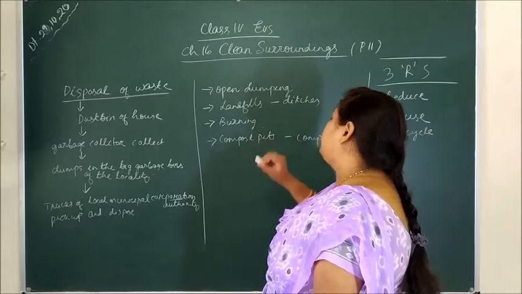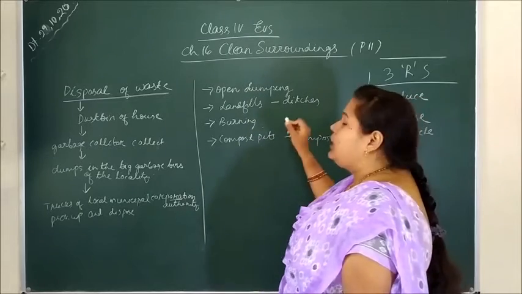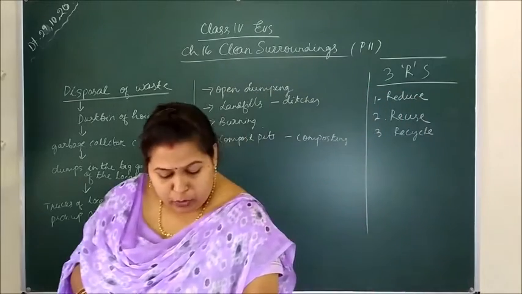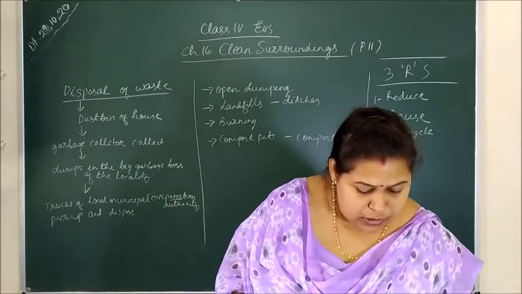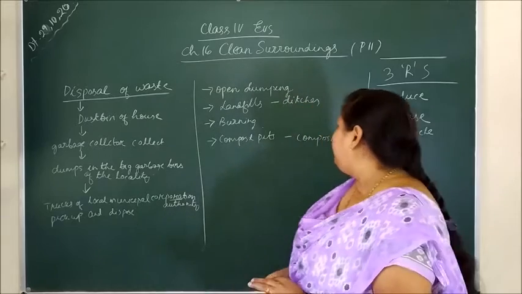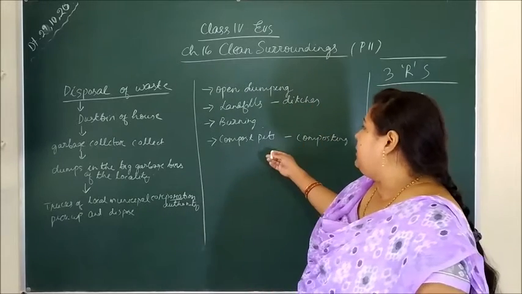Then compost. Compost is the most essential and a very good procedure of waste disposal. In the villages, some people dig pits. Pit means gadha.